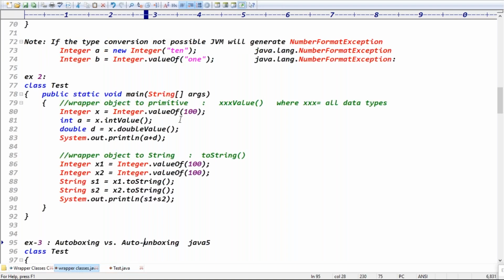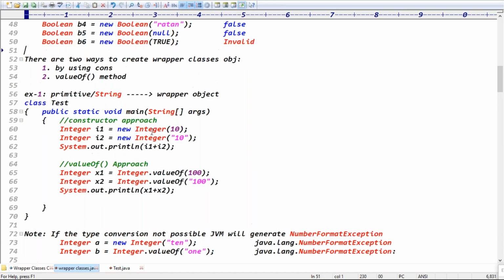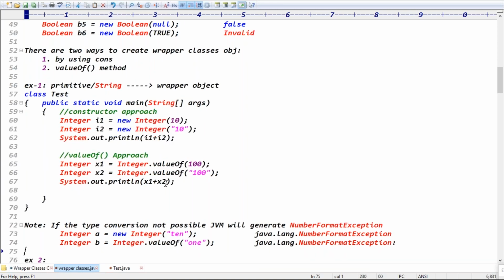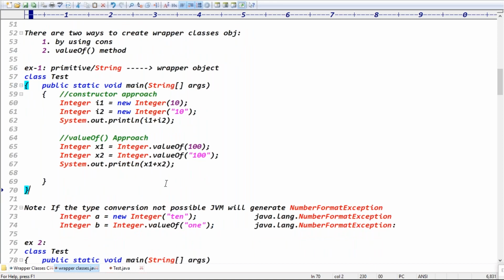These are all the conversions, right? So we have to take care of the conversions, actually. That's what I clearly said. Only in the first example do we convert a primitive or string into the wrapper object you are creating. There are two ways to create a wrapper object. Can you explain the reverse process once again?